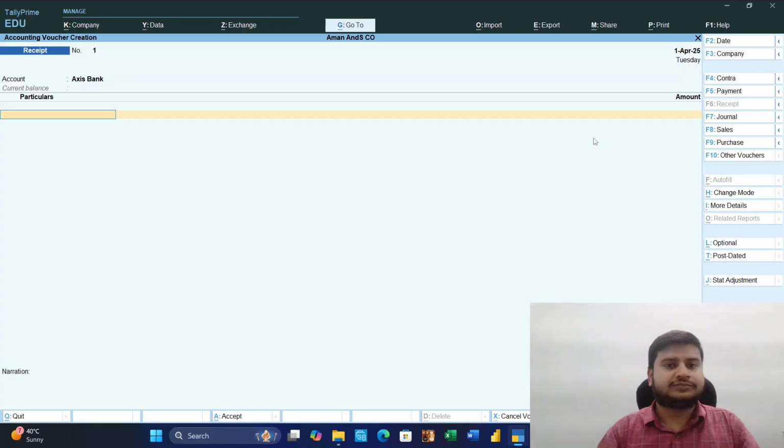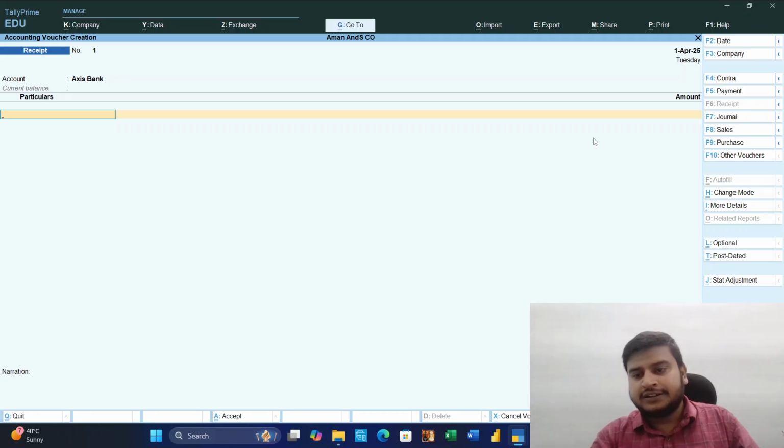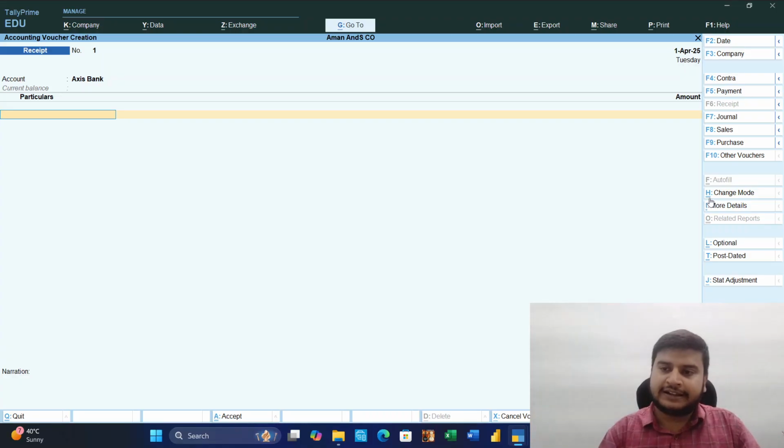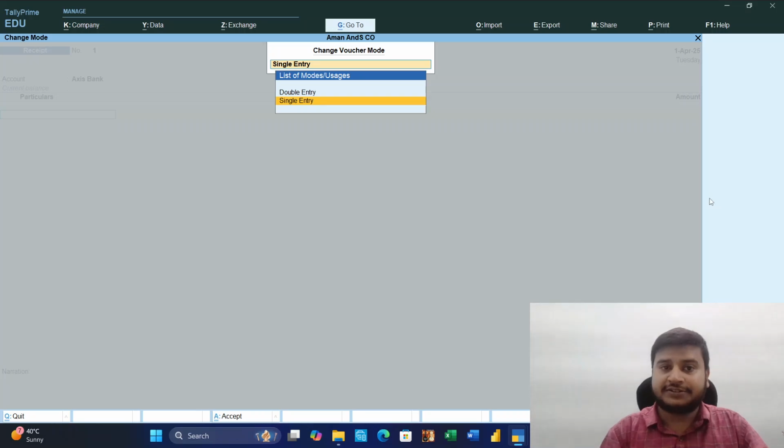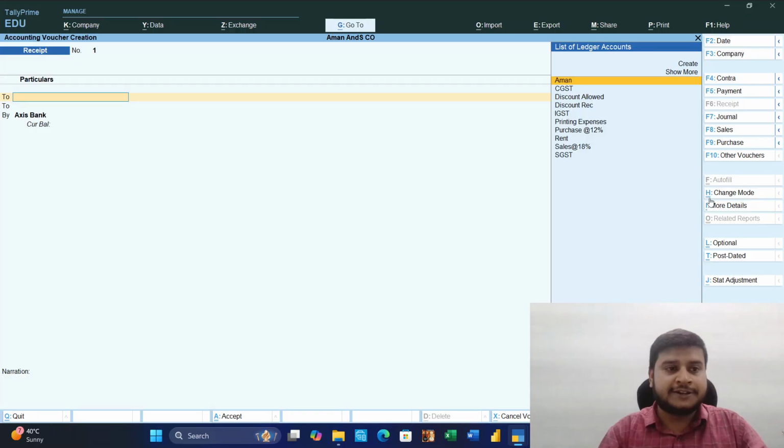So account from where we are getting access. Yes, we can change the view mode also, double entry, under Ctrl plus H, single entry, double entry. It is single entry, so we will do it in double entry.